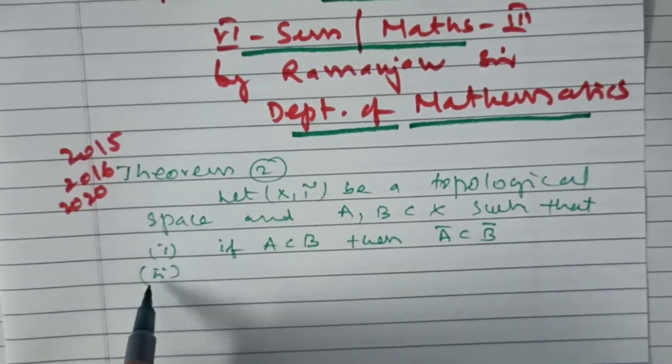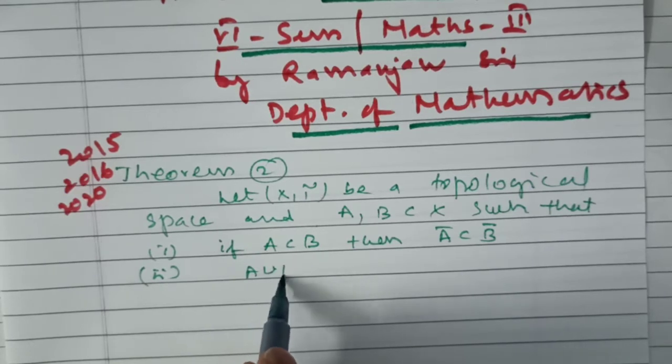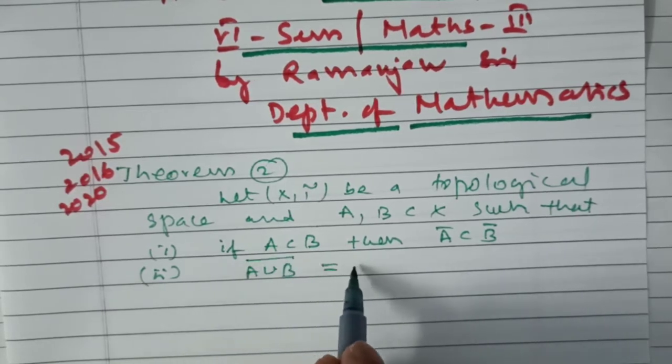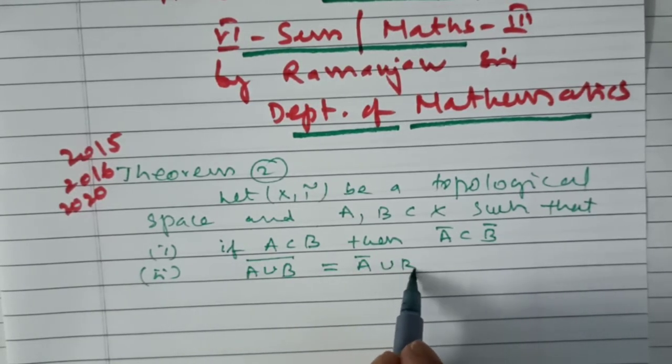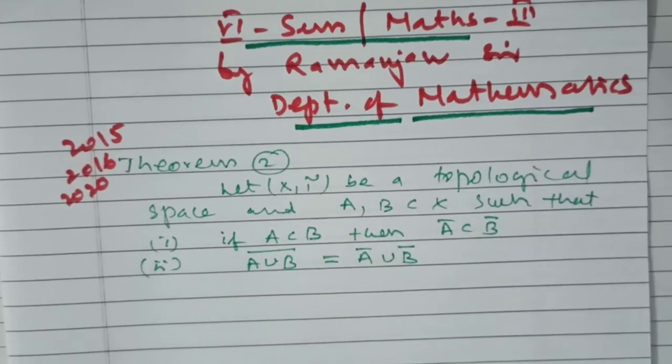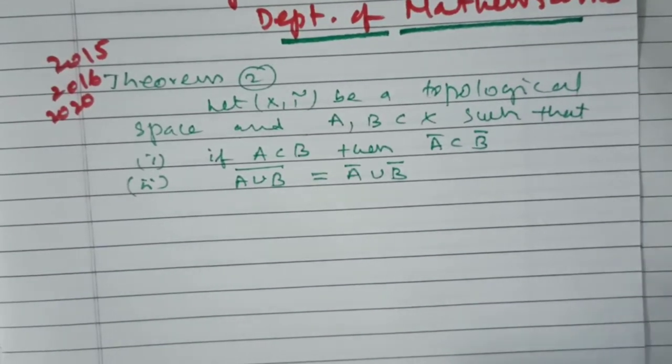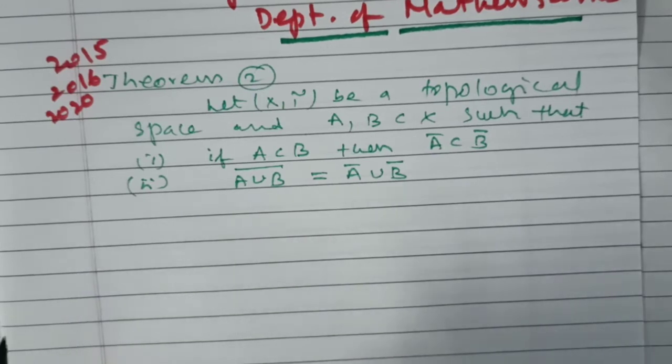Second one, (A union B) bar is equal to A bar union B bar. These are the two results in this theorem that we can prove.